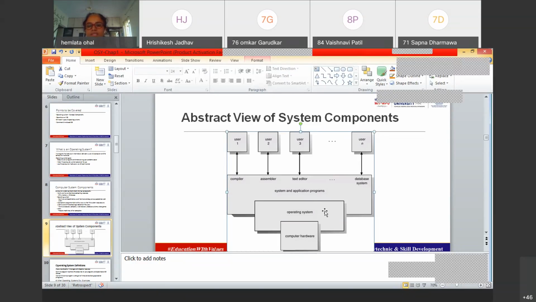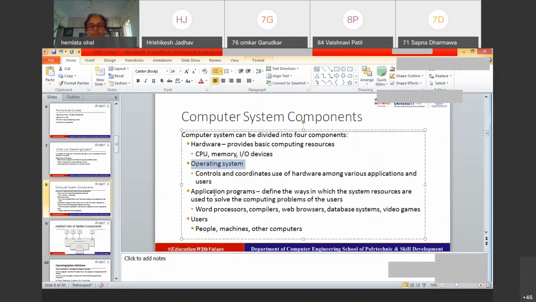अगर ये operating system बीच में होती नहीं तो हम लोग as a user directly computer hardware से interact नहीं कर पाते, right? So the second layer is the operating system. The next layer is the system and application programs. As per this, the operating system, then the application program. You can take it that the operating system is controlling and coordinating the use of the hardware, right?